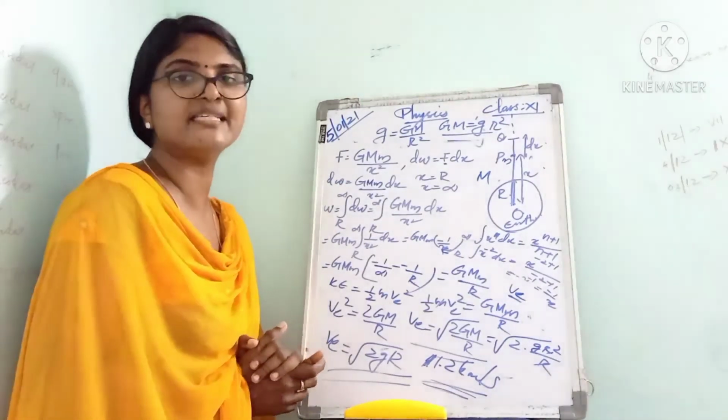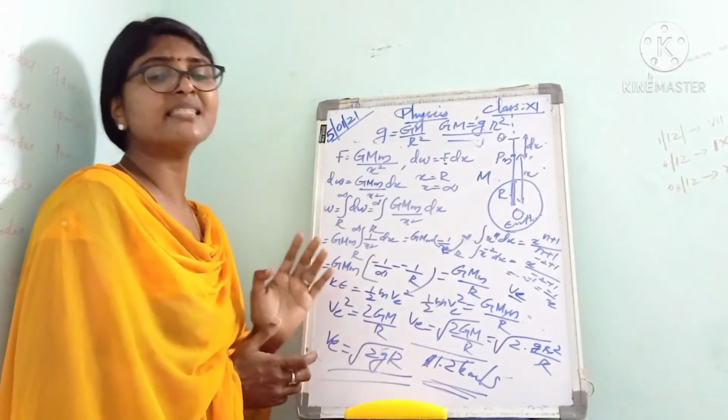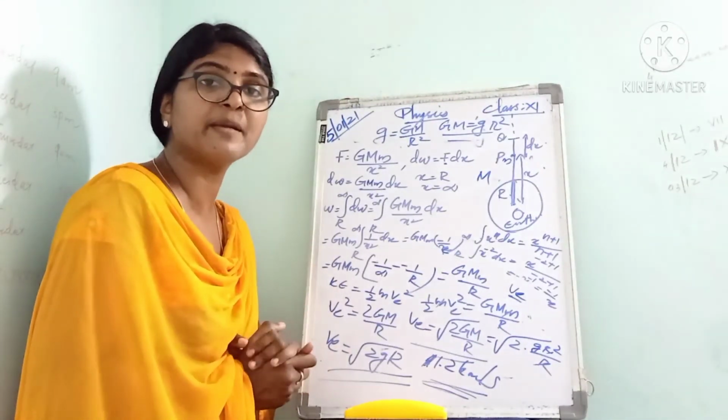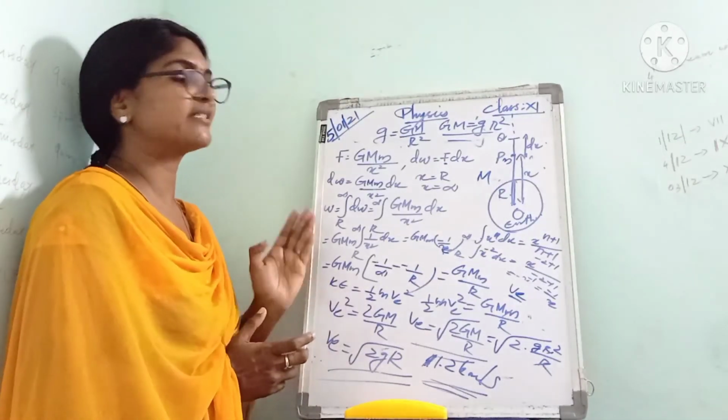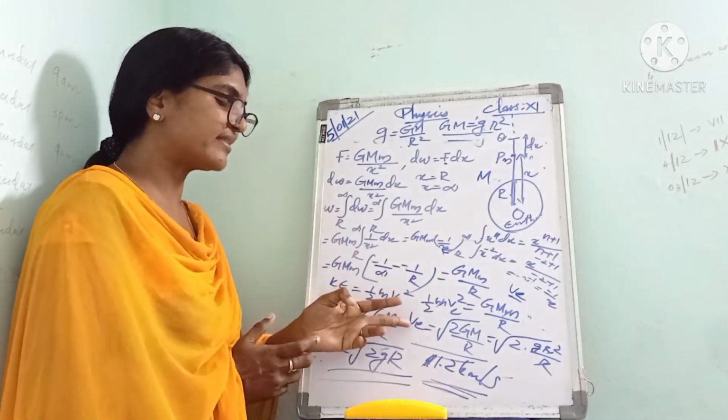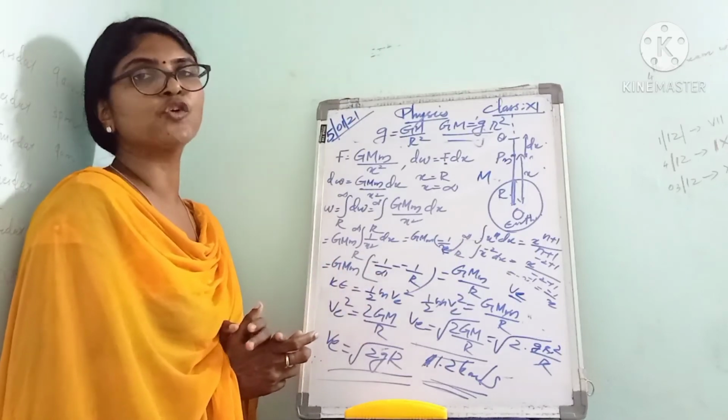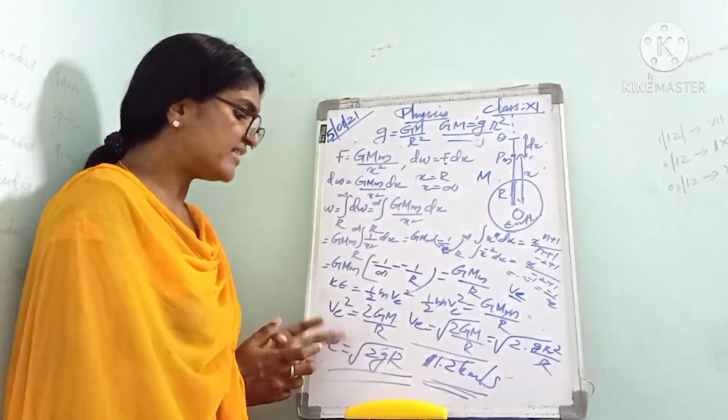Next we have learned escape velocity. What is escape velocity? It is the minimum velocity with which a body must be projected such that it can escape from the gravitational pull of earth. Then what are the expressions for escape velocity? We have v is equal to root of 2GM by r or v is equal to root of 2gr.